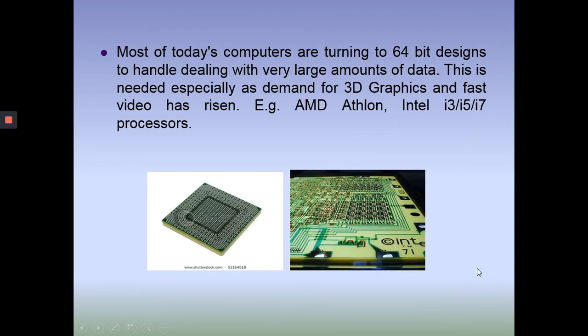After that, most of today's computers are turning to 64-bit designs to handle a very large amount of data. This is needed especially as demand for 3D graphics and fast video has risen. Examples: AMD Athlon, Intel i3, i5, i7 processors.